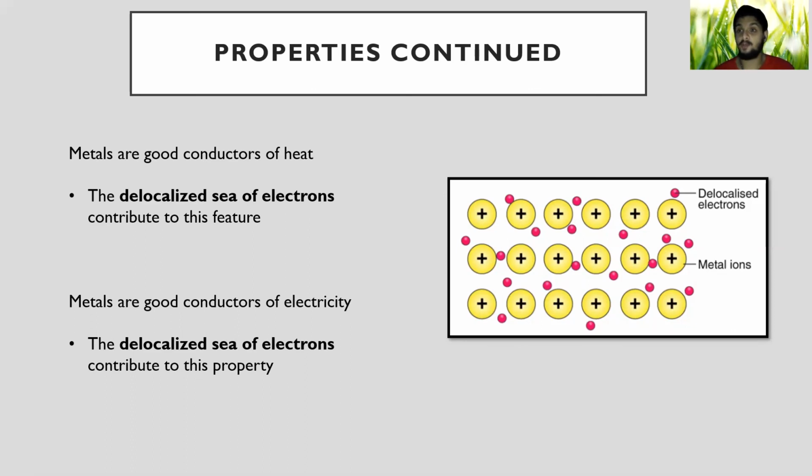We discussed what the delocalized electrons do, and we discussed specific elements: sodium, magnesium, and aluminium. And also we discussed the properties, and we came to know why metals are able to possess those properties from these metallic bonds. So you are able to answer any question with regard to this.